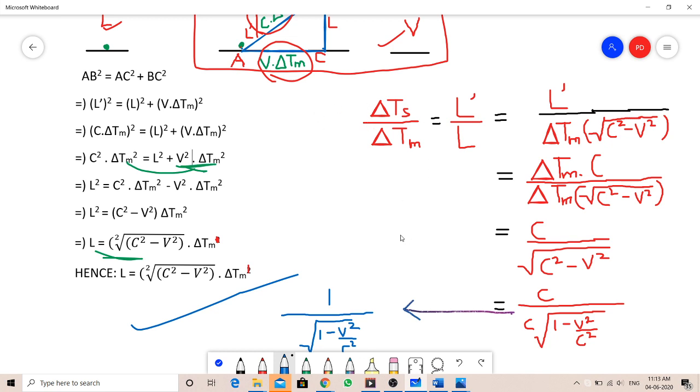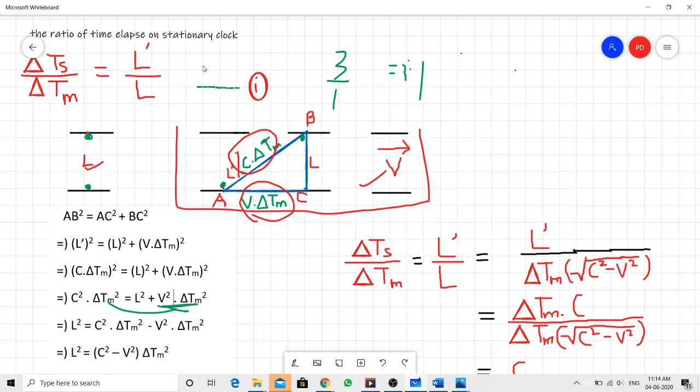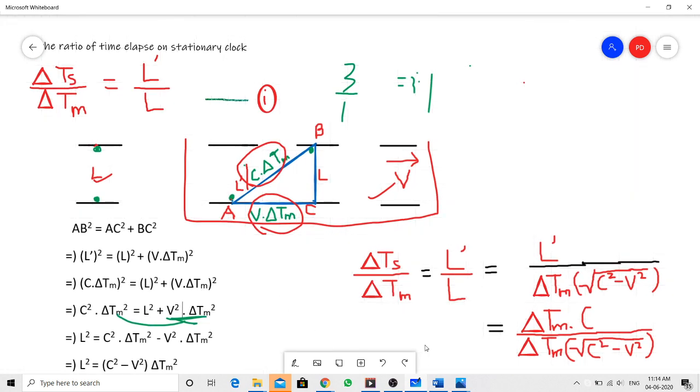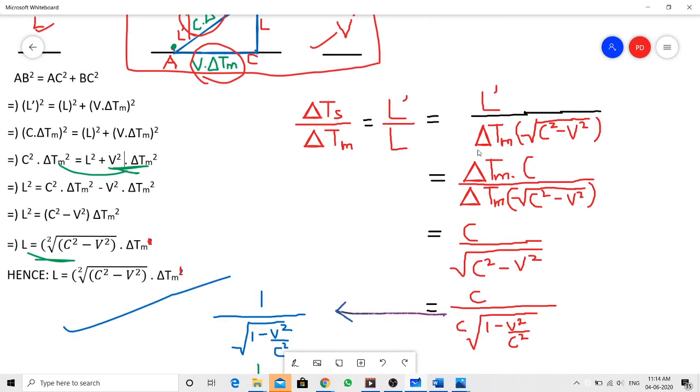So again, we will get back to our equation 1 from where we started. From equation 1, c delta ts by delta tm is equal to L dash by L, which is equal to L dash by, and we'll substitute the value of L which we got from here, delta tm times the square root of c square minus v square.